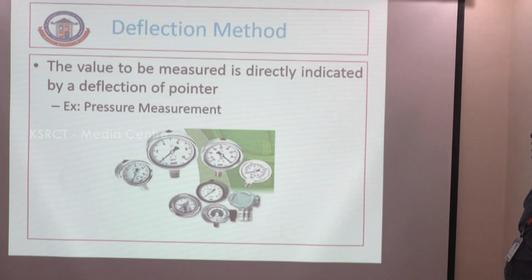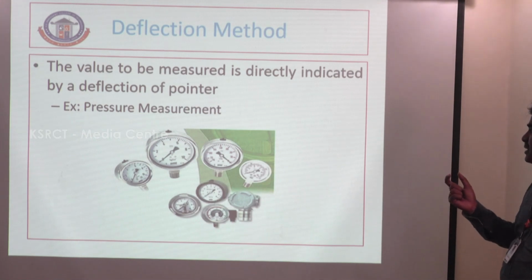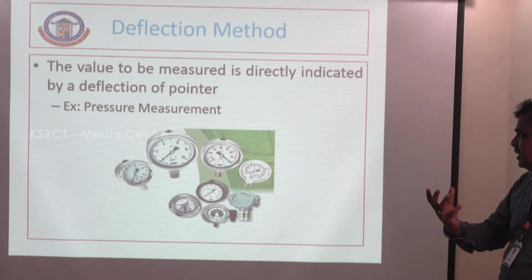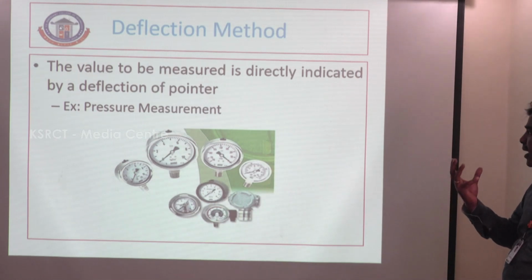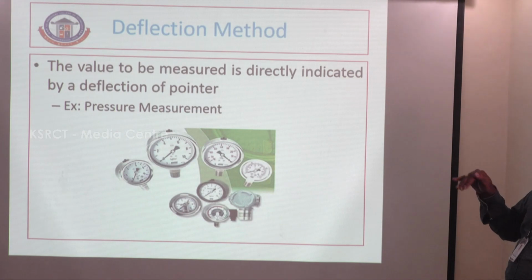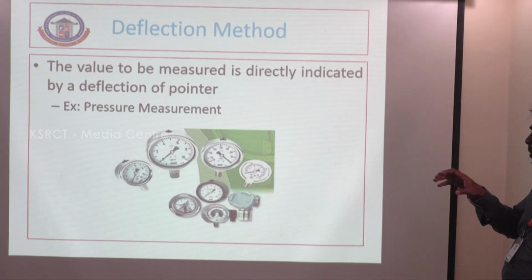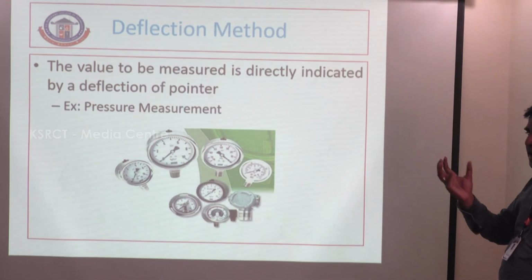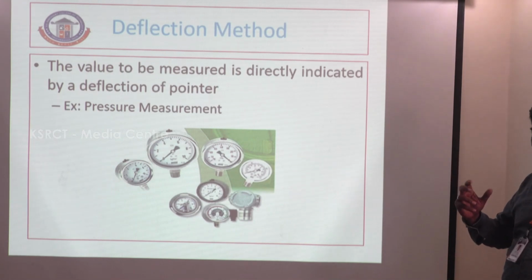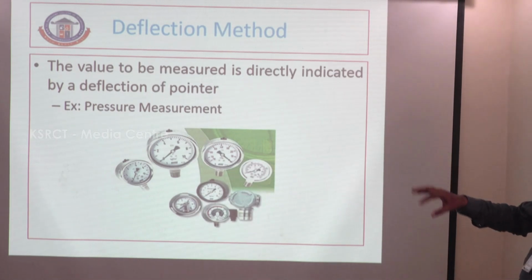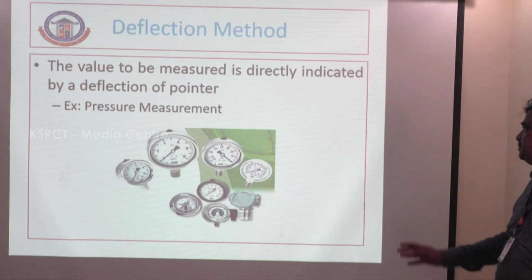And then the deflection method. In this method, the quantity is directly indicated by the deflection of a pointer. For example, pressure measurement. Nowadays, when you go to a hospital or a mechanical shop, they can easily measure tire pressure, human blood pressure, or cylinder pressure using a pressure gauge. The dial shows the reading depending on the pressure inside the tube or cylinder, or the pressure of the human body. That is a pressure measurement.